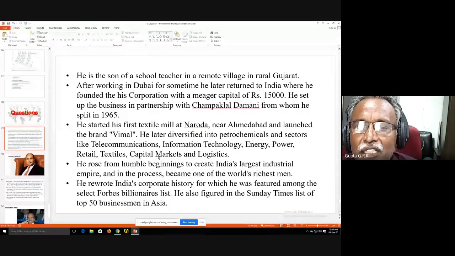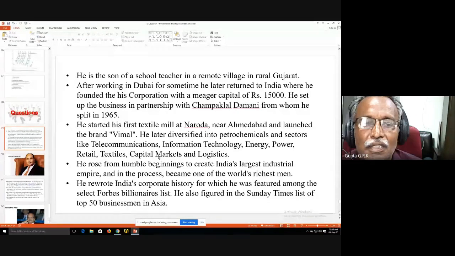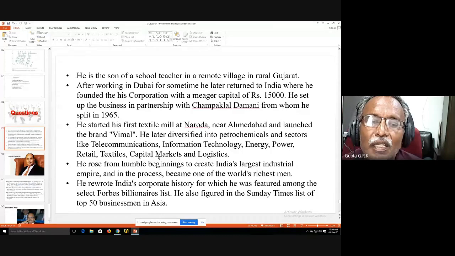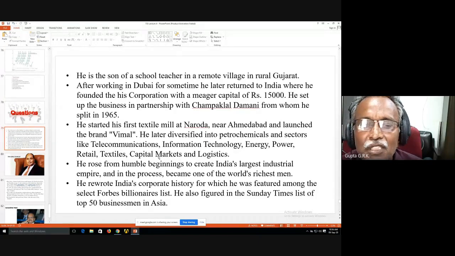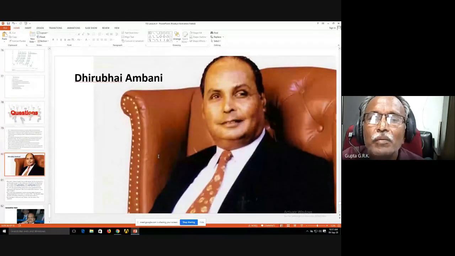He started his first textile mill at Naroda, near Ahmedabad, and launched the brand Vimal. He later diversified into petrochemicals and sectors like telecommunications, information technology, energy, power, retail, textiles, capital markets, and logistics. He rose from humble beginnings to create India's largest industrial empire, and became one of the world's richest men. He was featured among the select Forbes billionaires list, and also figured in the Sunday Times list of top 50 businessmen in Asia. So he is none other than the great Dhirubhai Ambani.